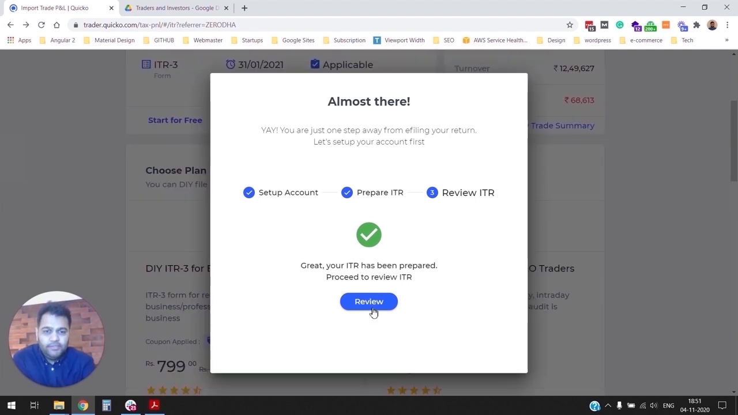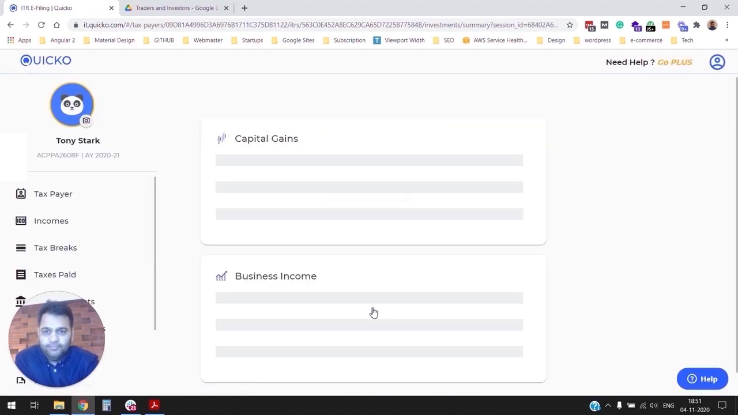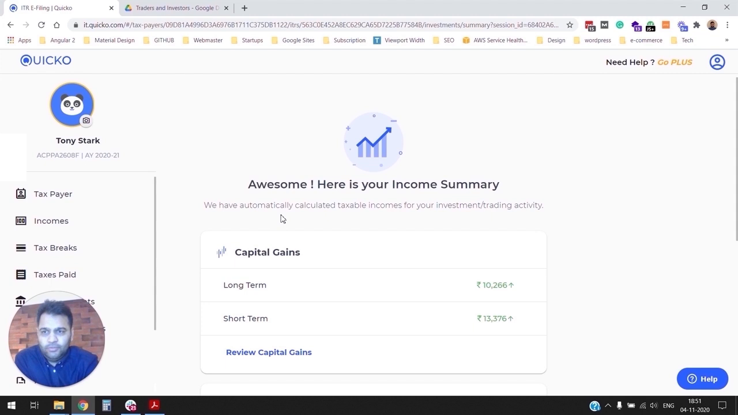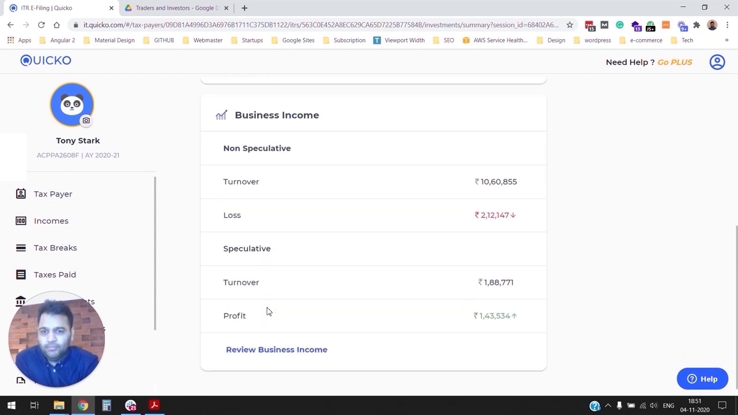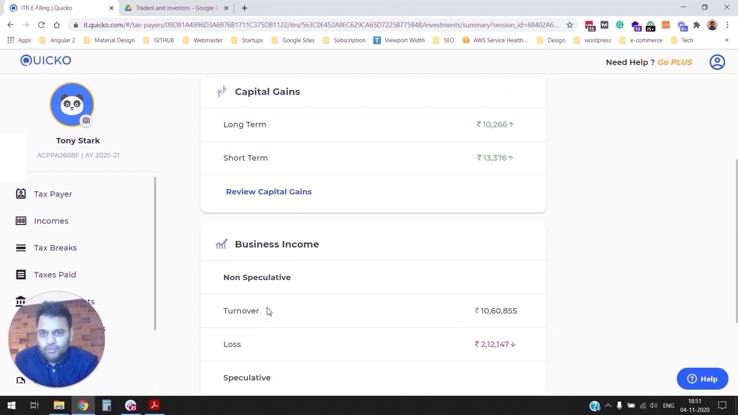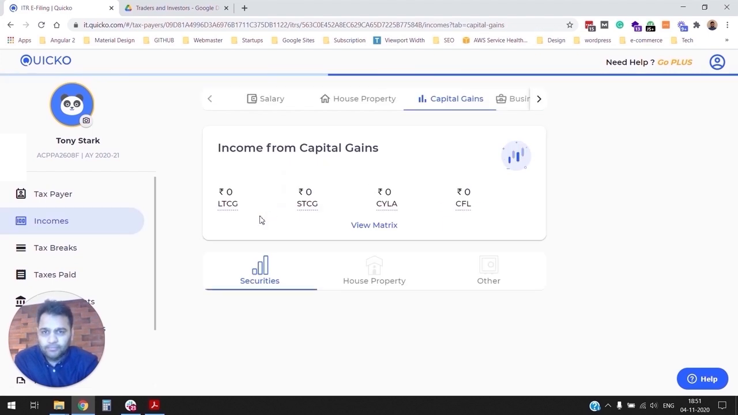So folks, let's get started. By clicking on review, you will be redirected to Quaco's IT app. So as you can see, your income tax return is already created. Your taxpayer profile is already set up. And we have also imported your capital gains and business income into your income tax return. So let's directly head to capital gains income.